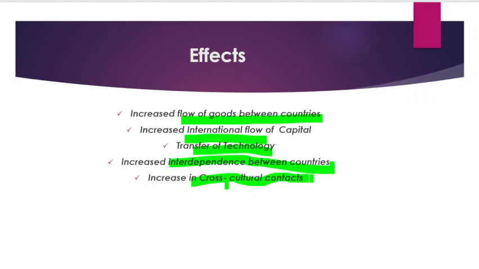So just listen to the examples. I'll quote a few examples here. As you can see, the increased flow of goods between countries means it becomes easy to sell goods to another country. Basmati rice produced in India, right, we started exporting it to the USA. That is an increased flow of goods between countries. Because of globalization, our products can be marketed and advertised, and sold in the international market.